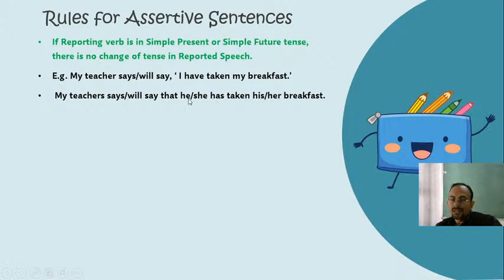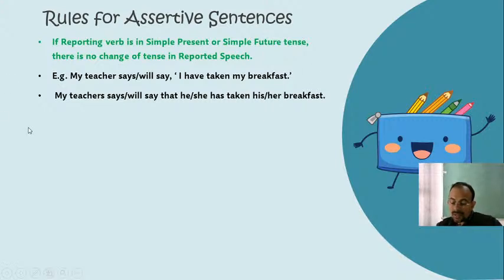Why? Because with third person singular number we have to use has, not have. Okay, we cannot say he or she have. We have to say he or she has. That is why the form has changed. Otherwise, the tense has remained the same. Taken his or her breakfast. A teacher can be he also, she also. That is why his or her breakfast. Understood? So that is the first rule for conversion.